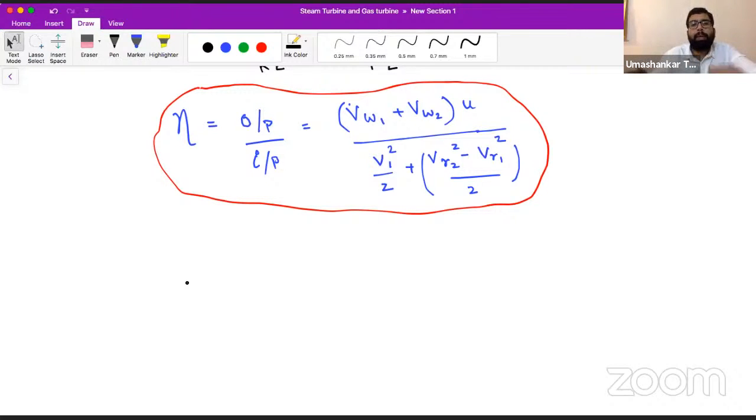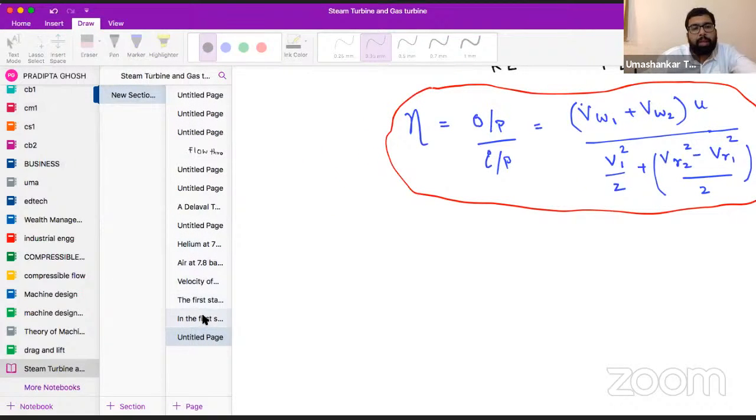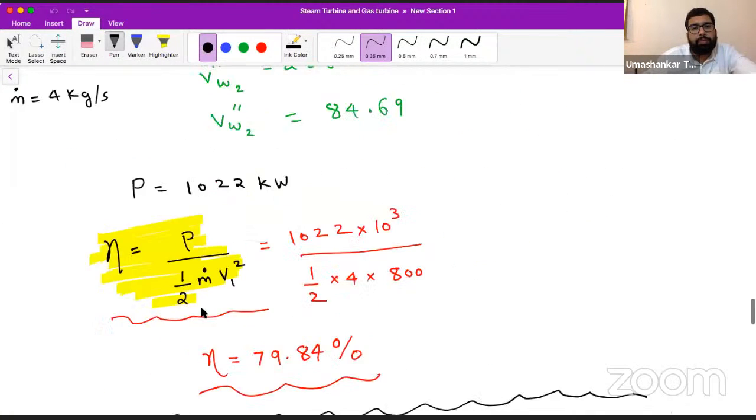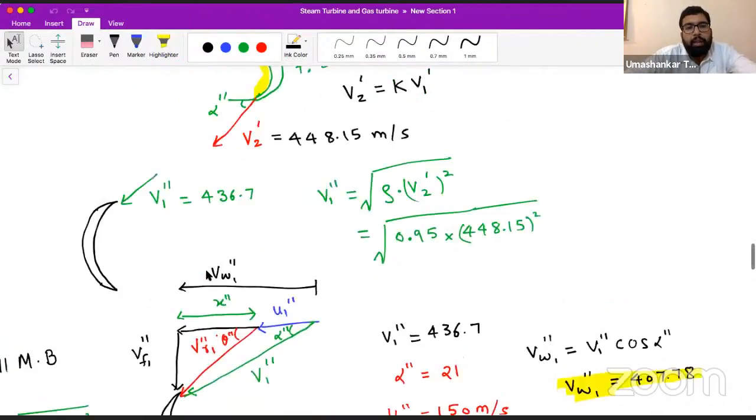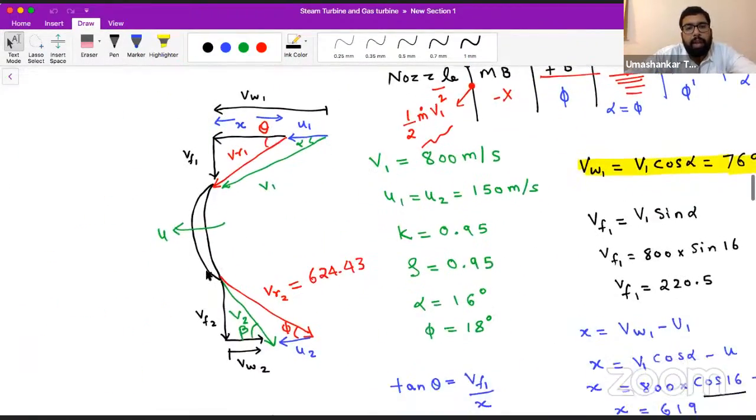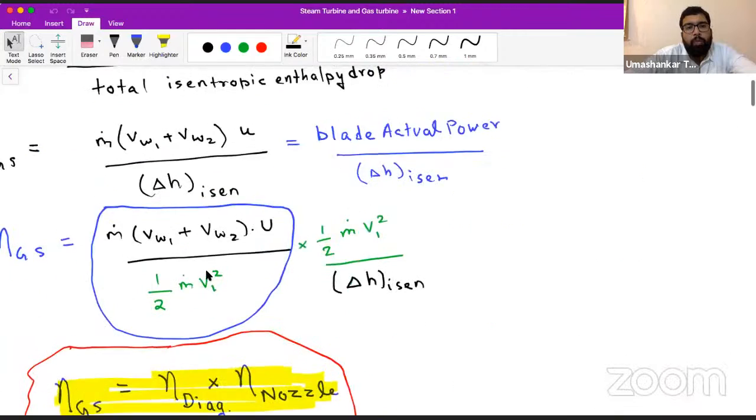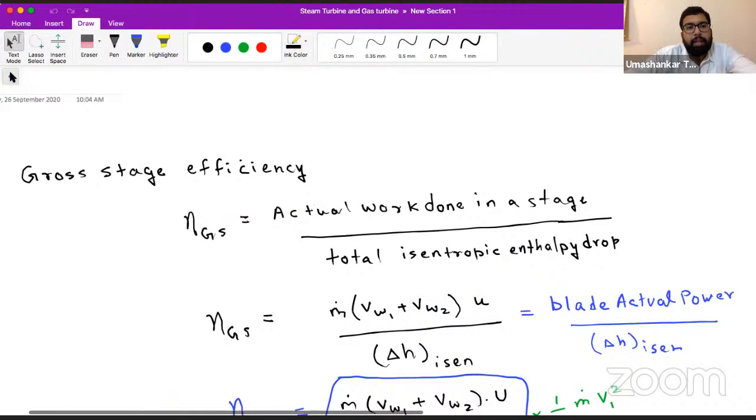So if I make the velocity triangle of it, I think all of you are very much aware of the velocity triangles we made in the last class also. Yes or no? We have made these kinds of velocity triangles in the previous class. Yes or no?